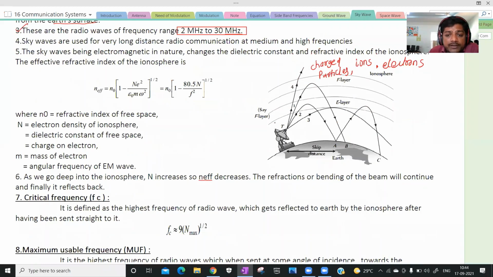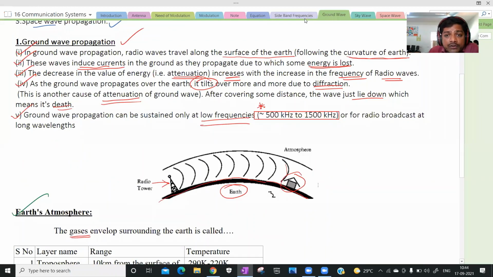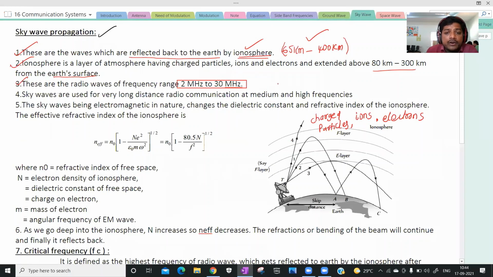The ground wave propagation is about 500 kilohertz to 1500 kilohertz. Mega means 10 power 6. So that's why sky wave propagation is suitable for higher frequencies than ground wave propagation. Okay, now this frequency range is very important.